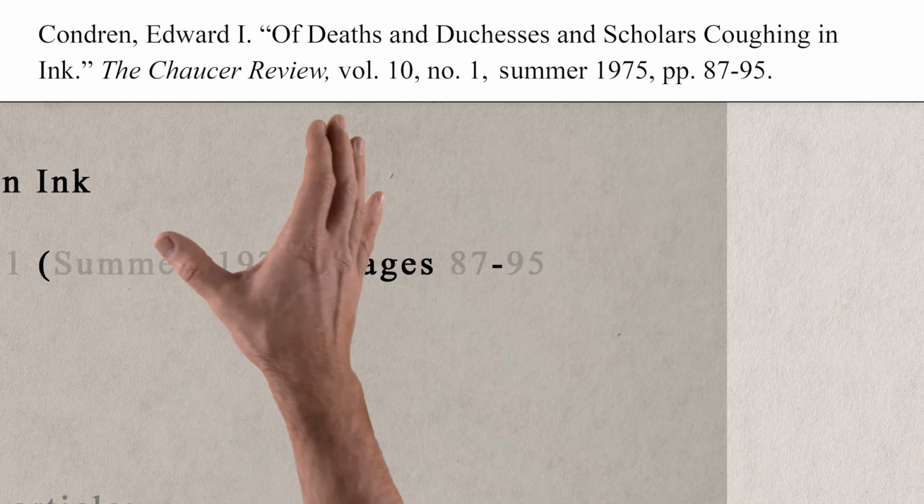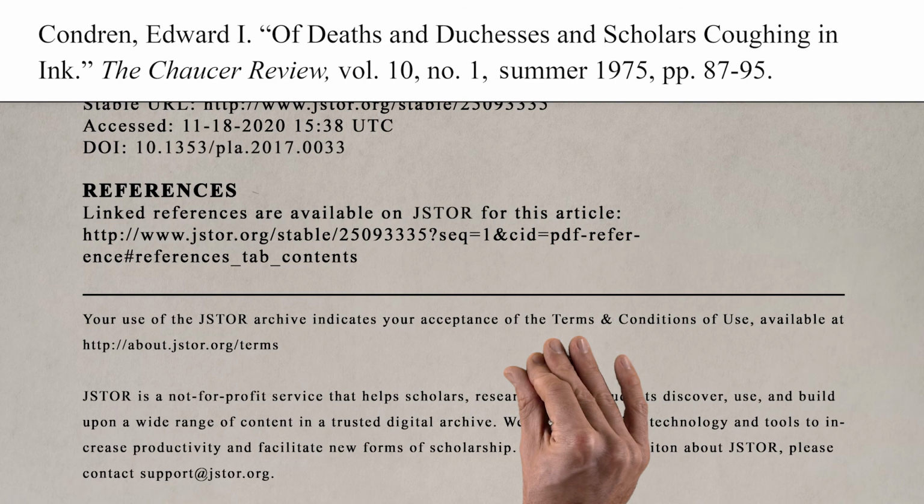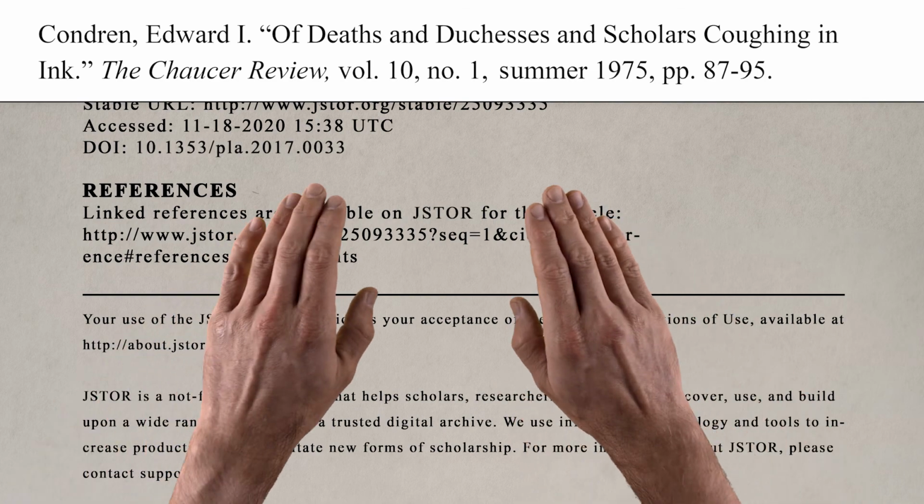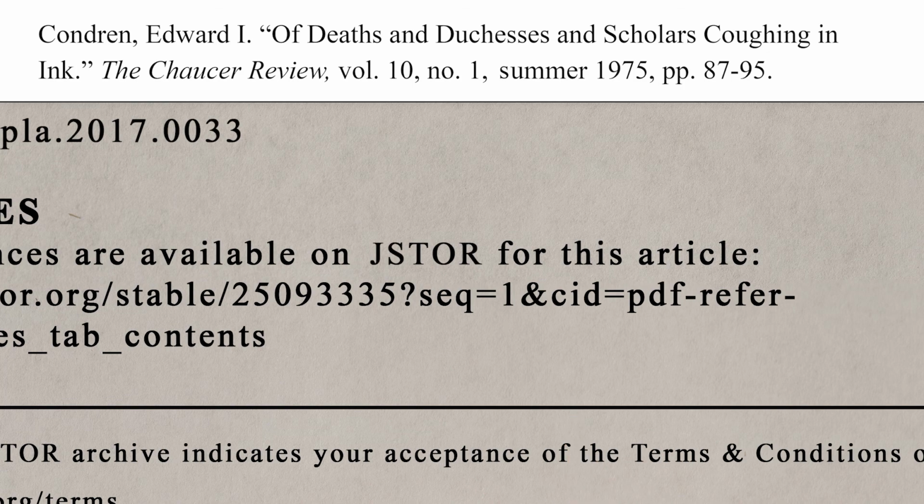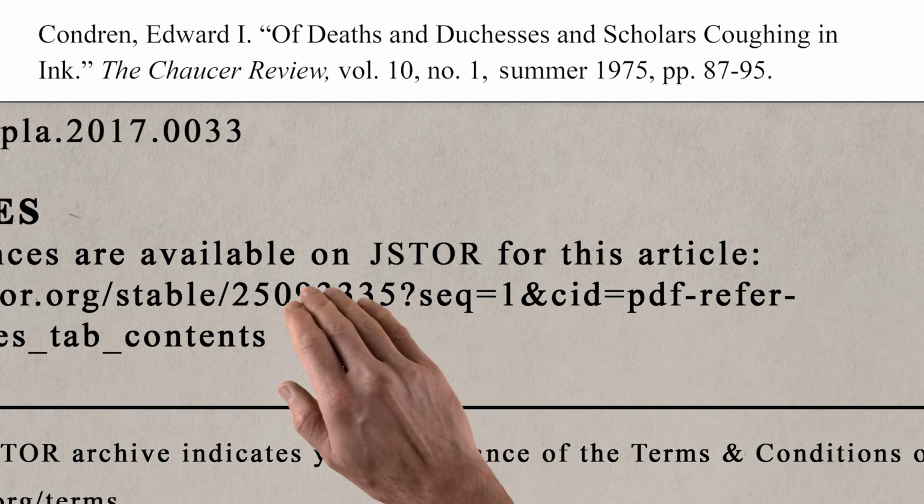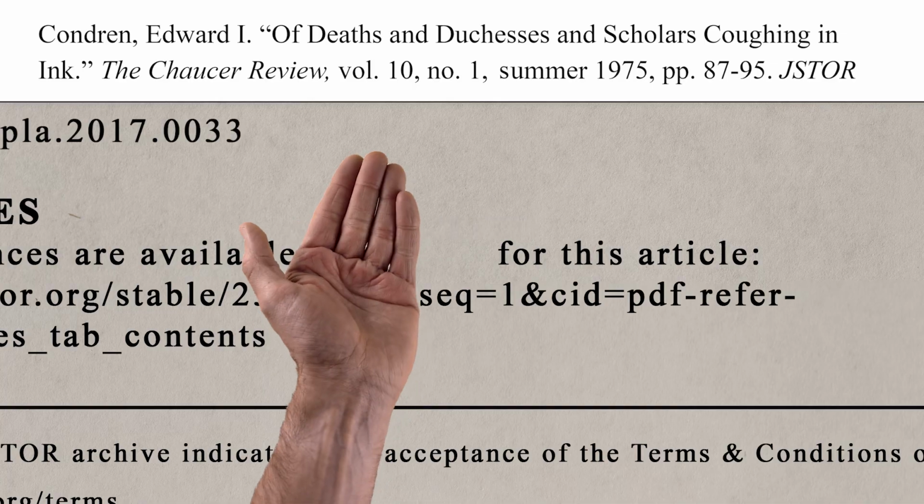At the end of the citation, we have to indicate the database the article came from. I found this one in JSTOR, which is spelled with all caps. That's its actual brand name, so we don't convert it to title case. Like all databases, JSTOR is also a container, so its title takes italics.